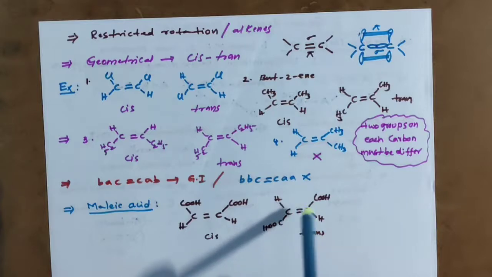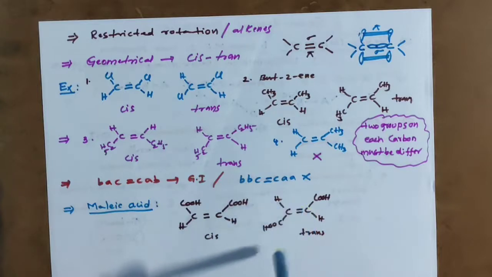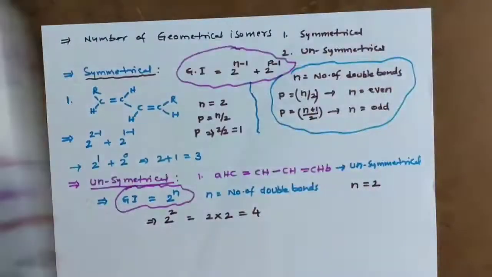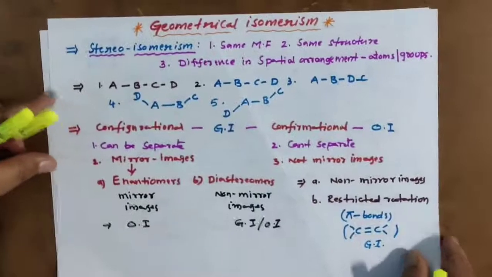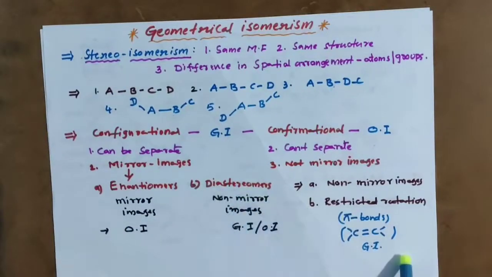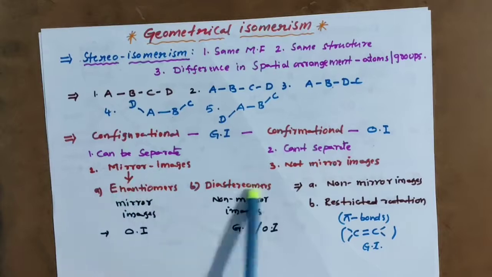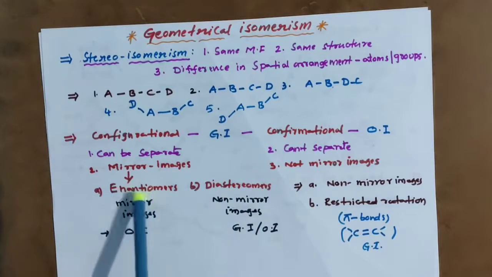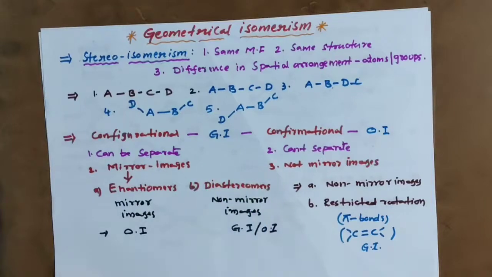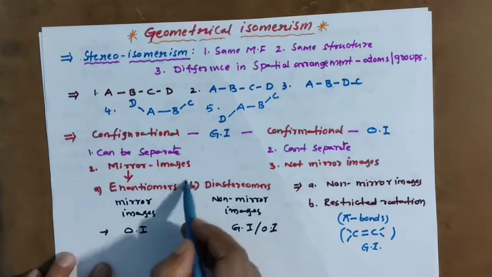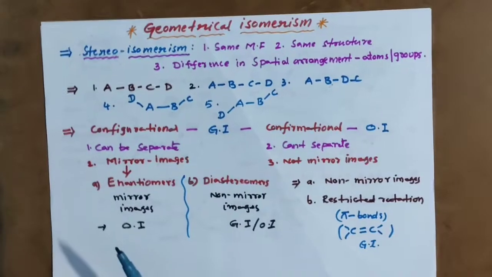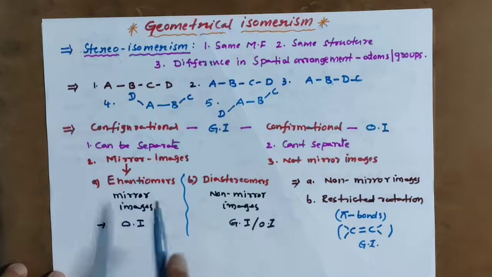Clear? And in the next class, I will explain what are enantiomers and what are diastereomers. Very simple, as I told: if the compounds are mirror images, we call them enantiomers.